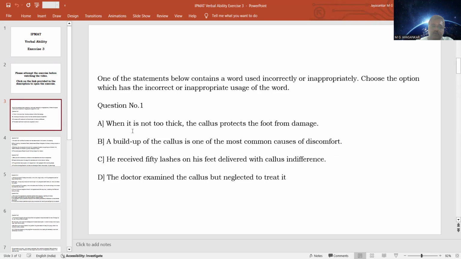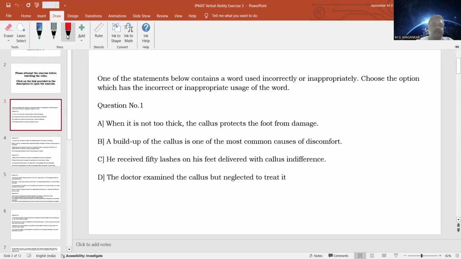Option one: when it is not too thick, the callus protects the foot from damage. Even if you do not know the meaning of the word callus, it's not a problem because you can guess the meaning. You should develop this ability to make an educated guess regarding the meaning of a word from the context in which it is given. It is talking about some part of the body which is protecting the foot from damage.